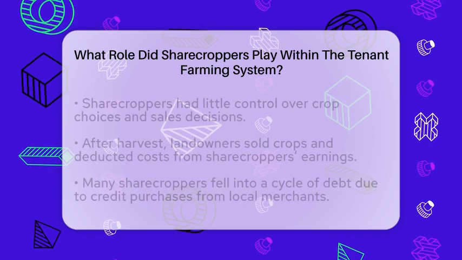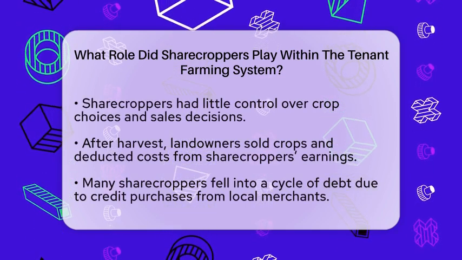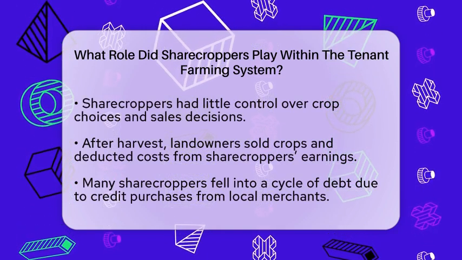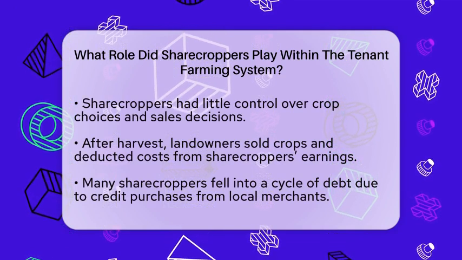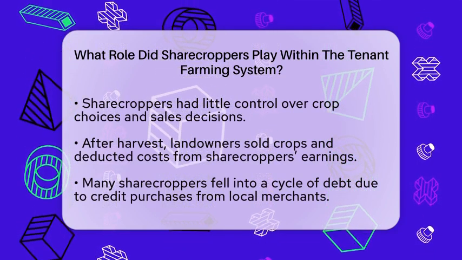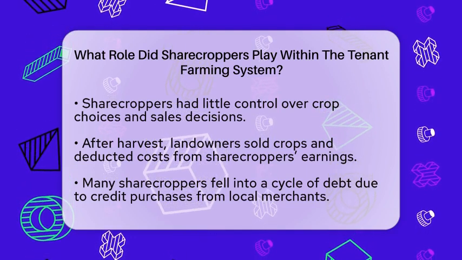After the harvest, the landowner would sell the crops and deduct the costs of supplies and living expenses from the sharecroppers' share. This system often trapped sharecroppers in a cycle of debt. Many had to buy goods on credit from local merchants, hoping to pay off their debts with their crop earnings at the end of the season.